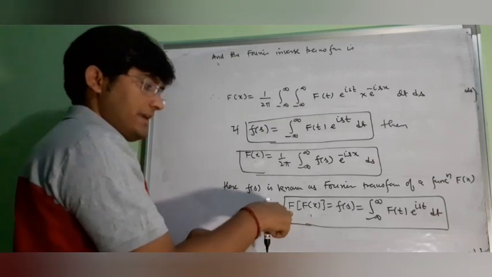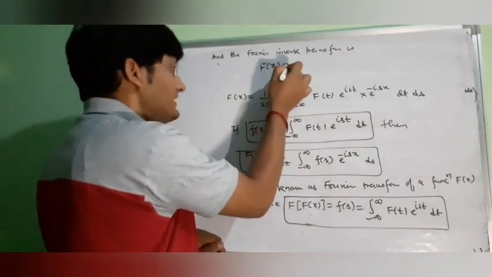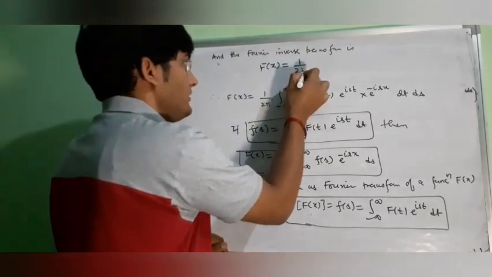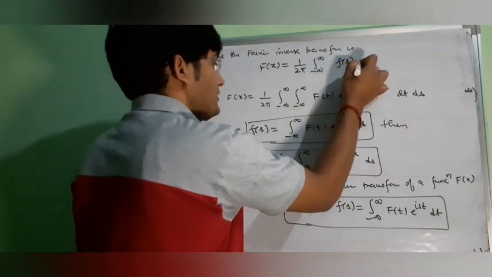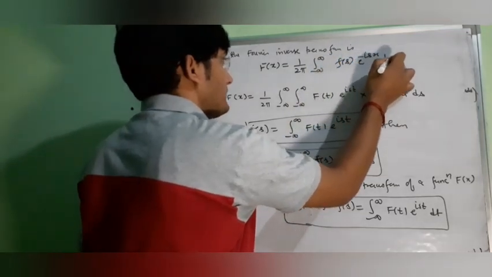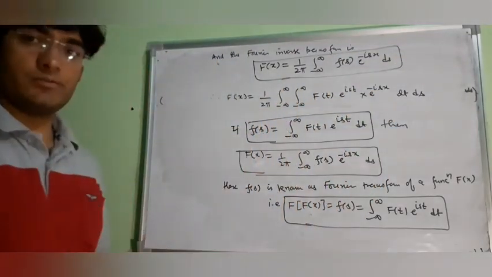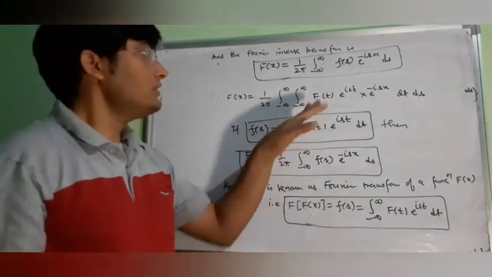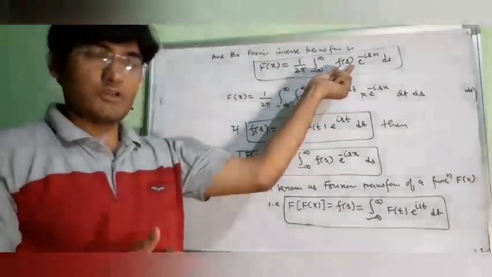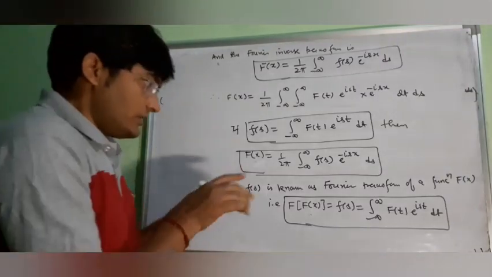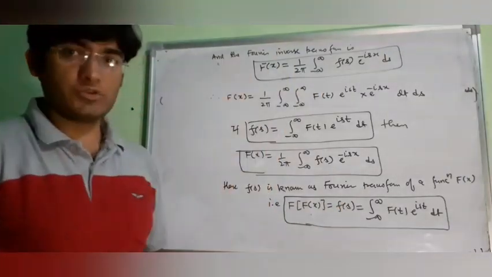If you write capital F inverse here, then we will get fx. So the inverse Fourier transform in this case will be 1 by 2 pi integral minus infinity to infinity Fs e to the power minus isx ds. So this is known as the Fourier inverse transformation of the function Fx, or you can say of the Fourier transformation Fs.